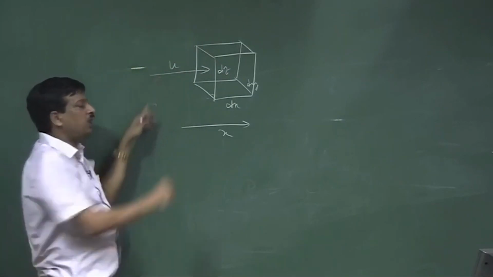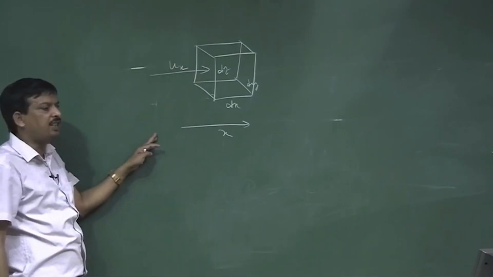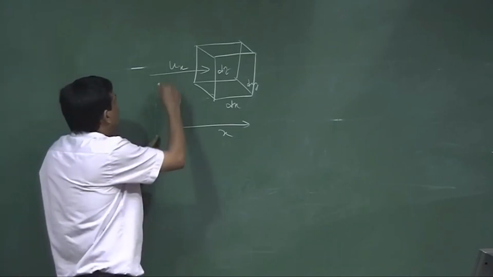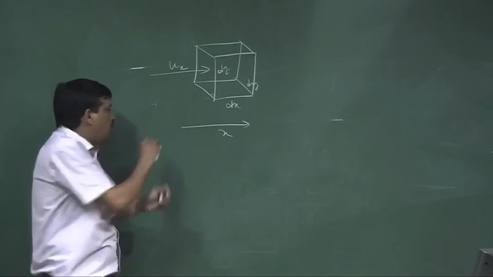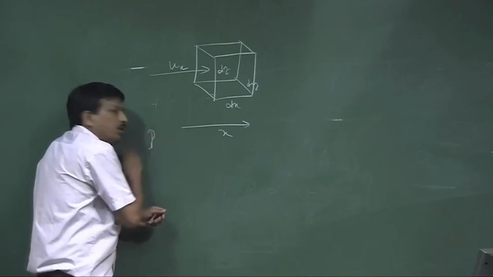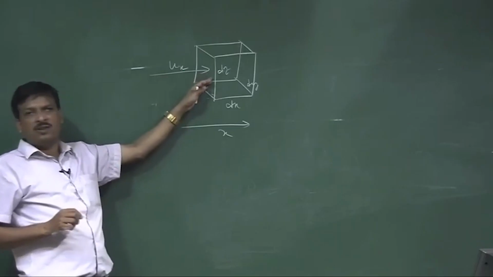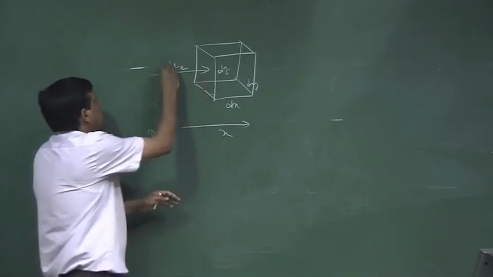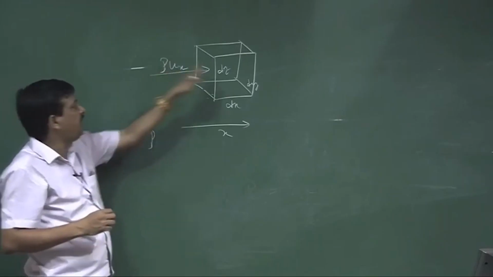If the particle velocity in the x direction is ux, and the density is rho, how many particles will enter depends on the density. So density multiplied by ux is the number of particles which enter the volume.